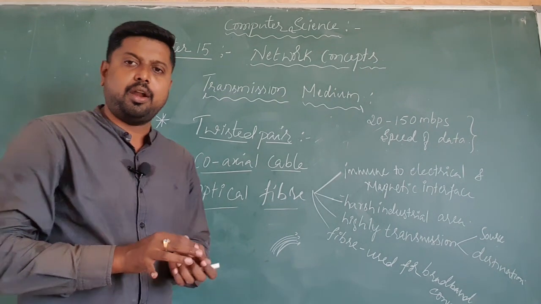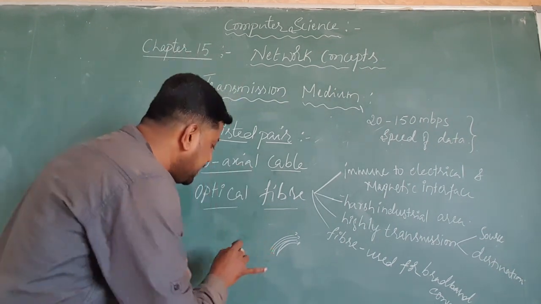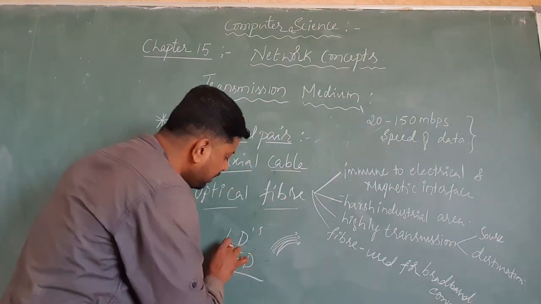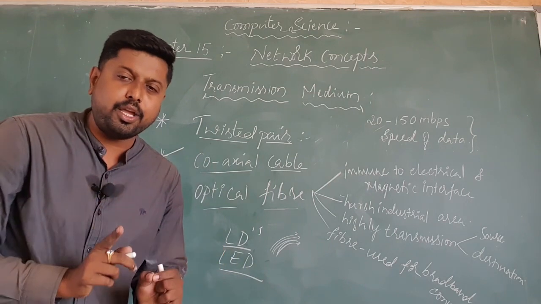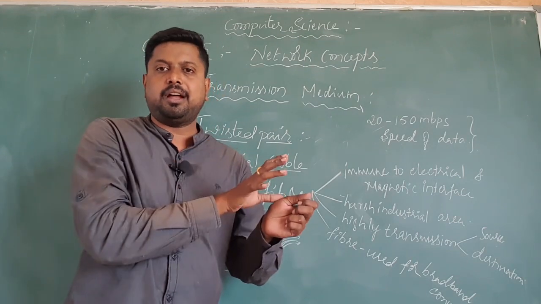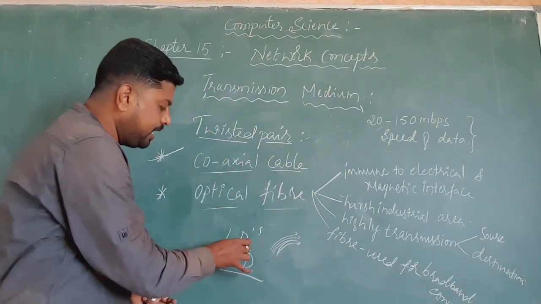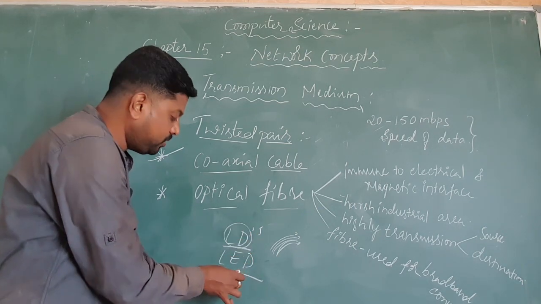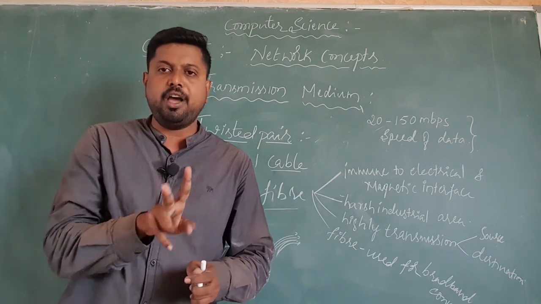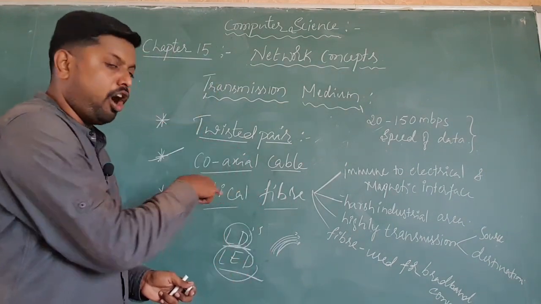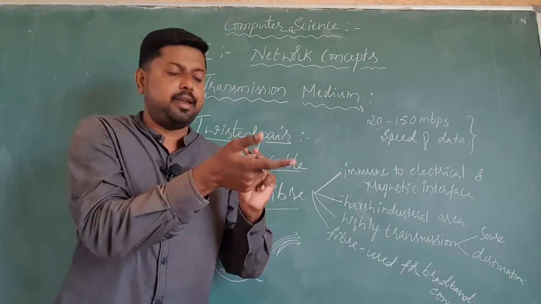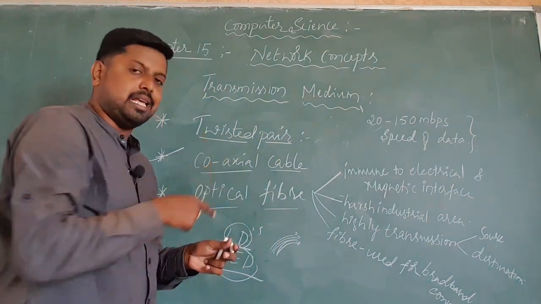In optical fiber we use one common theory: LEDs or laser diodes. Laser diodes or light emitting diodes are the technology we use to transfer data from source to destination. These two are the major technologies we use in optical fiber. That's why the data transfer rate is higher than the previous two versions, twisted pair cable and coaxial cable, dear students.